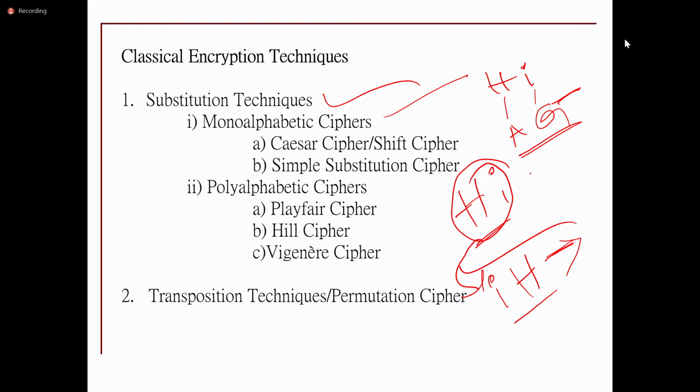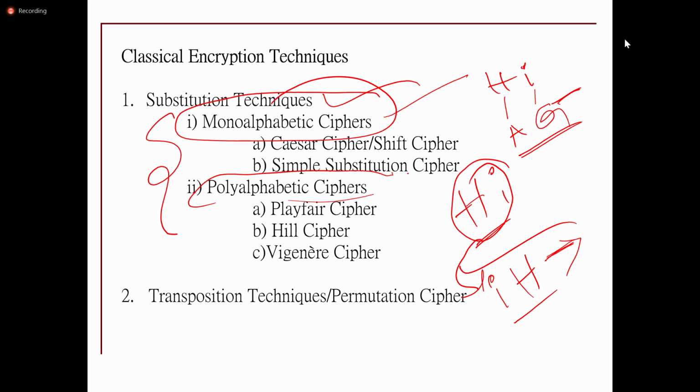Again, in substitution techniques there are two types: monoalphabetic and polyalphabetic. In monoalphabetic, whenever there is a message, if one alphabet is there, that alphabet will be substituted with the same alphabet every time. That is called monoalphabetic. If it is replaced with different alphabets, then that is a polyalphabetic cipher. In monoalphabetic, there are the Caesar cipher or shift cipher and the simple substitution cipher.